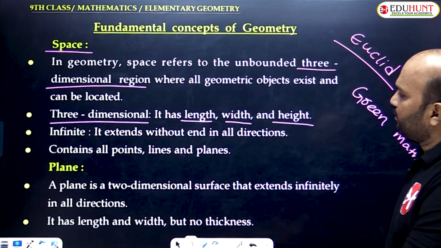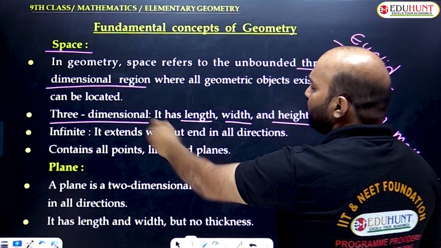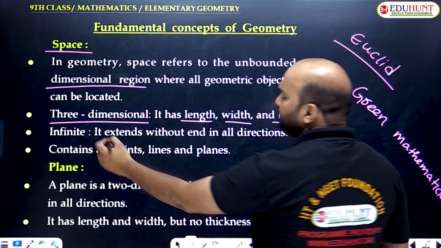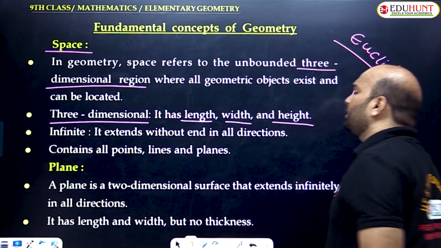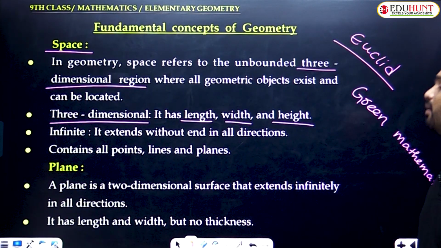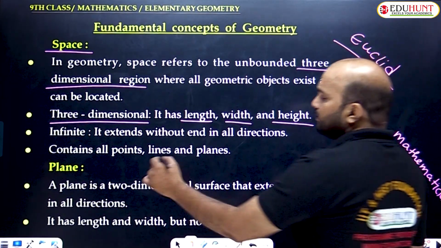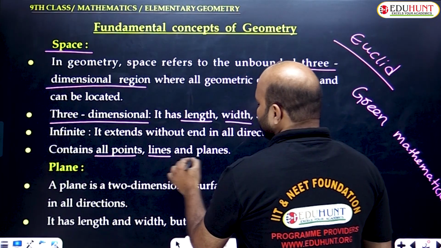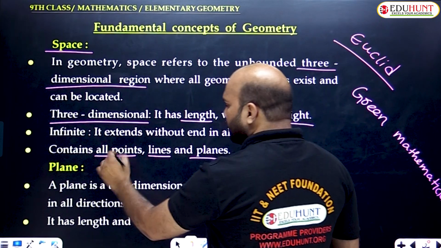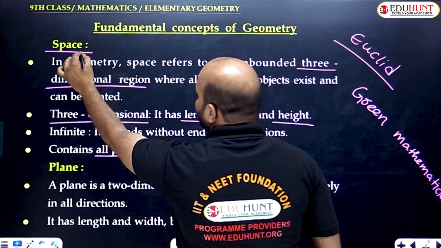All geometric objects exist and can be located in it, so the space is infinite. Infinite means it extends without end in all directions. Am I clear? It contains all points, lines and planes. That is the main definition of space, and that is called space.